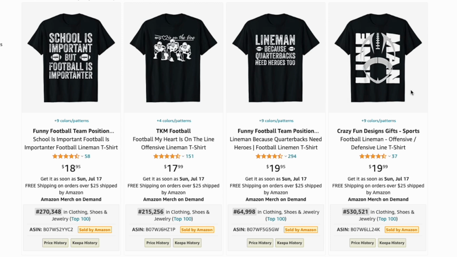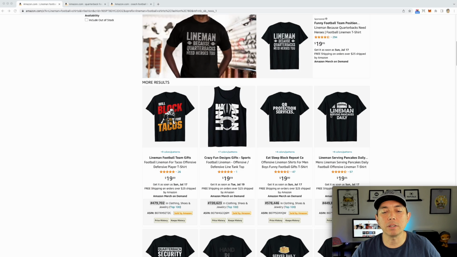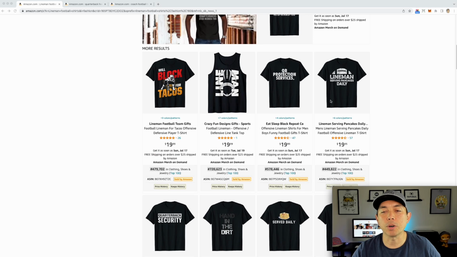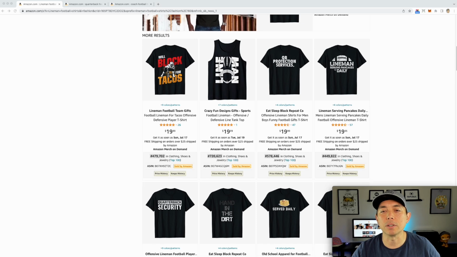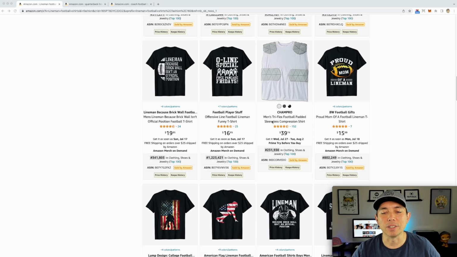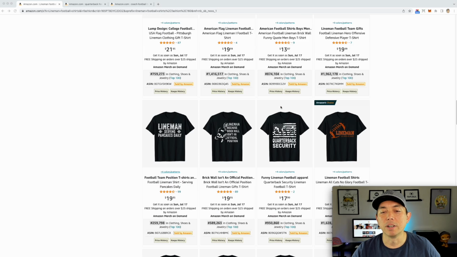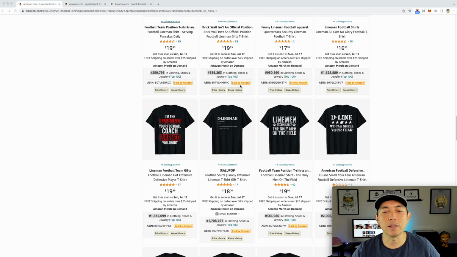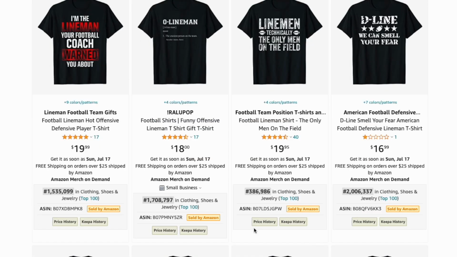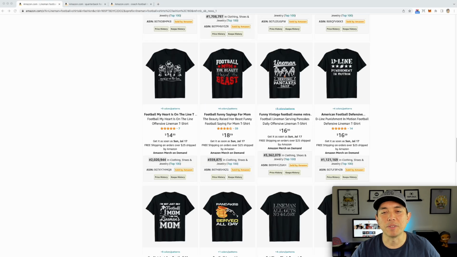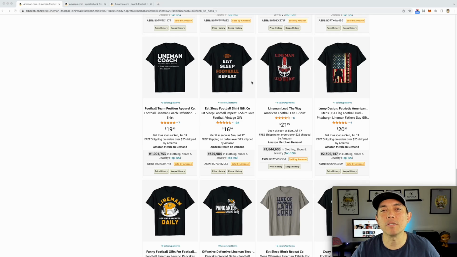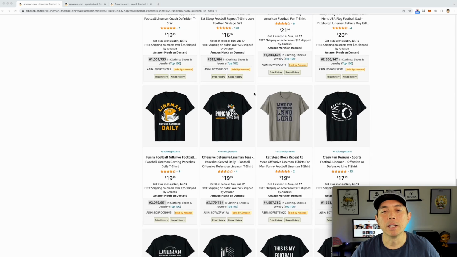This one actually just says linemen. So that one's selling as well. You can see linemen. This one says QB for quarterback, but that's a different one. We'll look at those as well. Linemen, right? Quarterback security for linemen, and so on. So O-line, D-line, whatever, right? You can see lots of these for linemen, and they do really well right here. So look at that, BSR, 386, serving pancakes, right? Funny stuff here. So think of a funny phrase or something for linemen in this case.